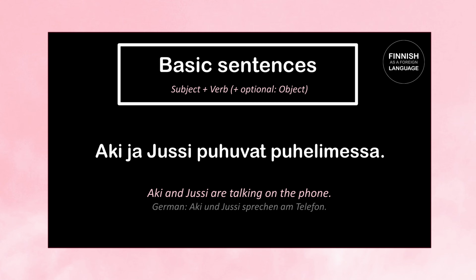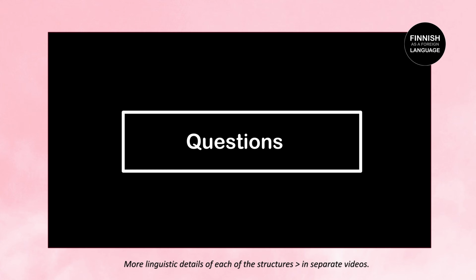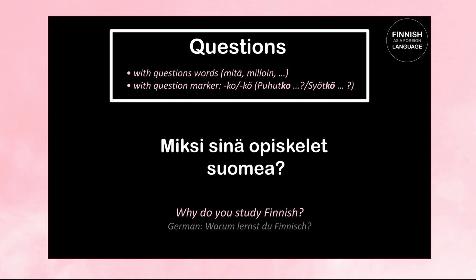Alright, we move on with the next one, the questions. In the Finnish language, there are two ways to form questions. We can either use question words like, for example, miksi, milloin, or mitä, or we can also add the suffix -ko or -kö to the verb. Let's take a look at some examples.